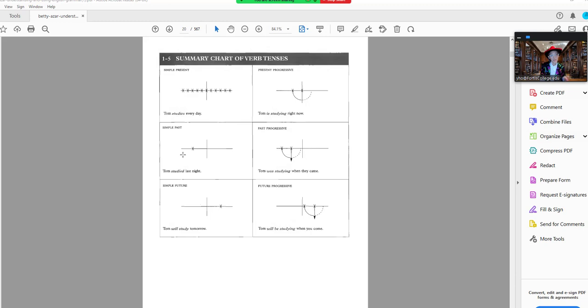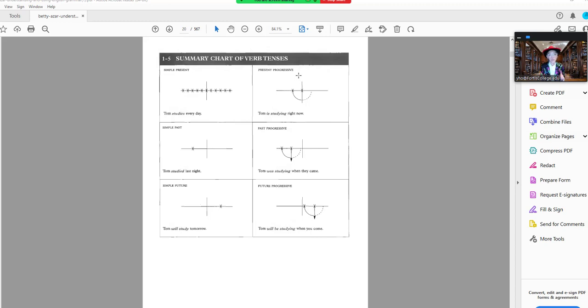Then, yesterday, I ate lunch at Lamonaco's. Okay, so here you have simple past and one action completed in the past. Simple future, I will eat lunch at Lamonaco's tomorrow. So mainly here you have a series of actions because it's a habit, simple present. But basically we're all dealing with one completed action in the present, the past, or the future.